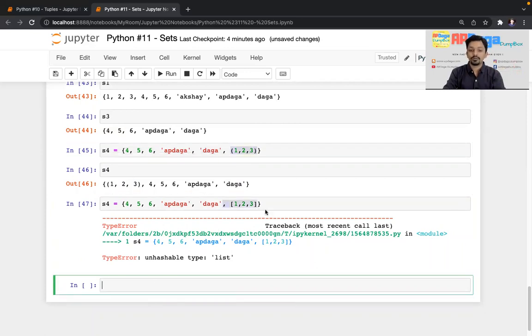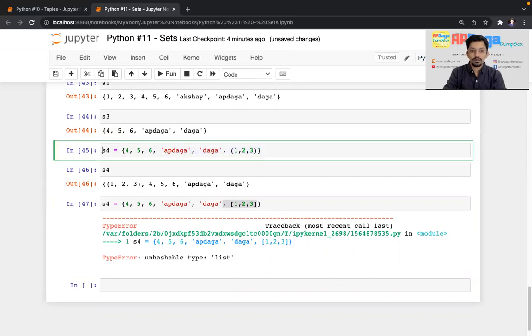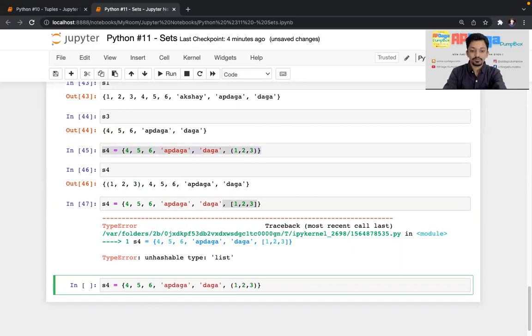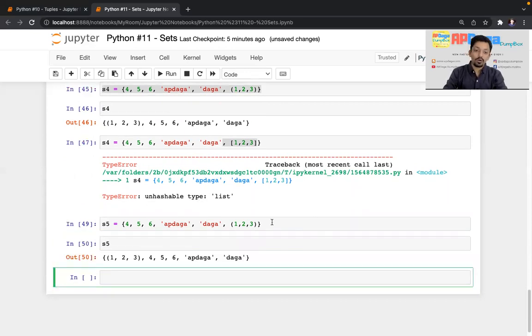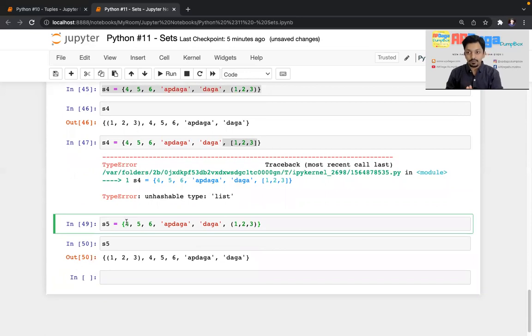Now let's try one more thing. I'll copy this and give the variable name as S5. So there is a tuple, right? If I print S5, it is working. Now, since a set accepts a tuple but not a list, but a tuple can have a list in it, right? So what I'll try to do is, within a set there is a tuple, and within that tuple I'll try to provide a list, something like this. What do you think, whether it will accept or not?